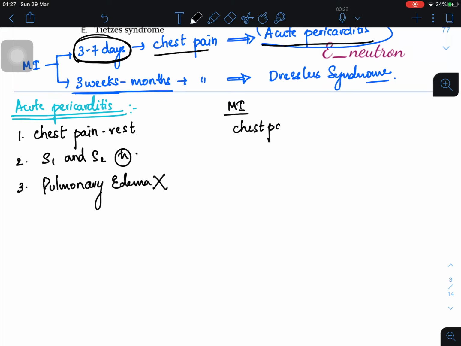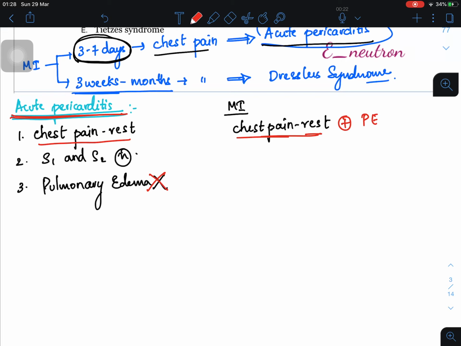How do you differentiate MI from acute pericarditis? In myocardial infarction, along with chest pain at rest, the patient will have a pulmonary edema component. But in acute pericarditis there will only be chest pain at rest without pulmonary edema. So this is a differentiating factor.